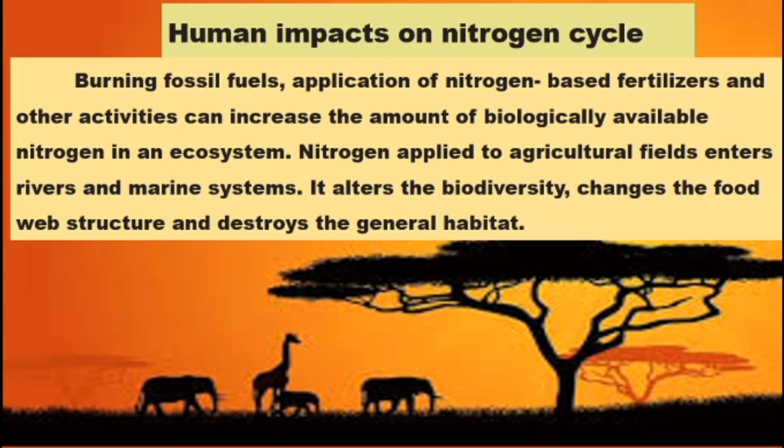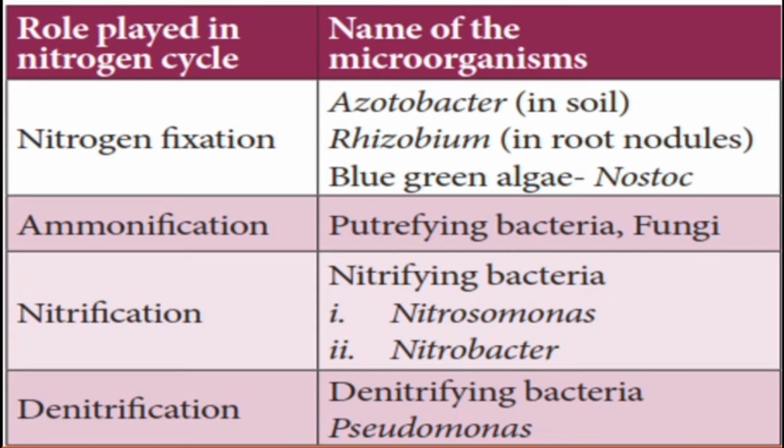While we use chemical fertilizer in the field, it reaches the river, and after the river it reaches the marine system. The biodiversity present in the marine system is disturbed because of the chemical substance, the nitrogen increase. So it destroys the natural habitats. This is some of the role played in the nitrogen cycle.